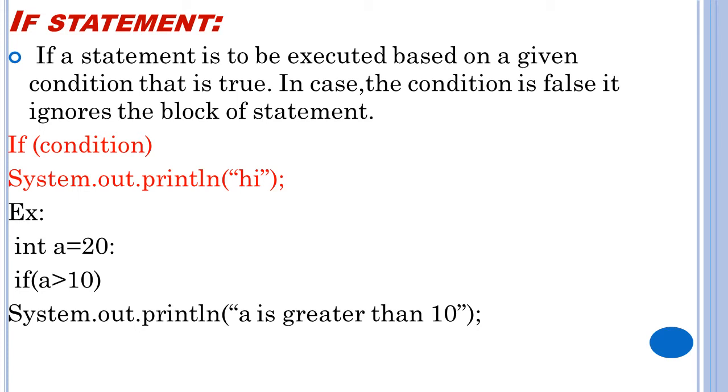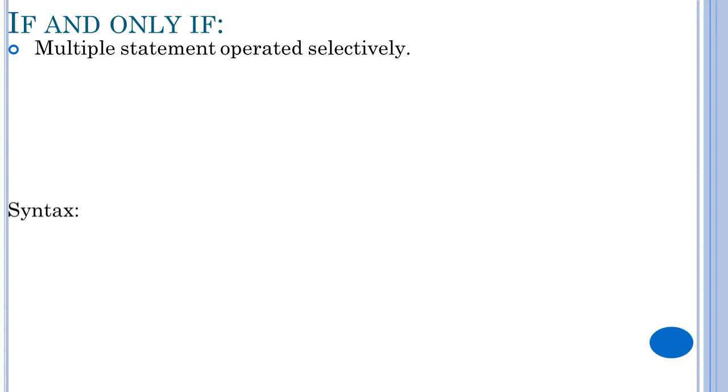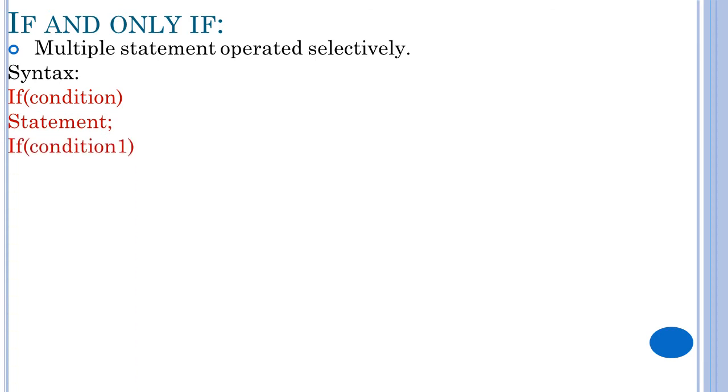If the condition is true, it will execute the block. If the condition is false, it will not execute anything. It will close the program. That is about the if statement. First one is if. Second type is if and only if. So many times if statements you are using, multiple statements operated separately are known as if and only if. How to write this if and only if syntax is: if condition 1. If this condition is true, it will execute this statement. If this condition is not true, it will again check with the next condition.